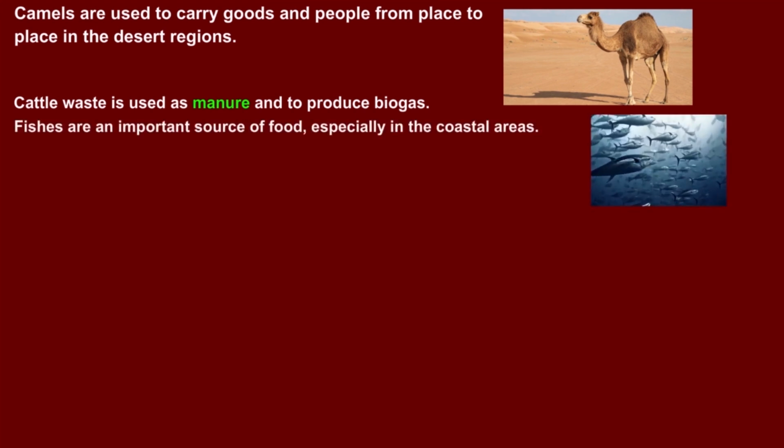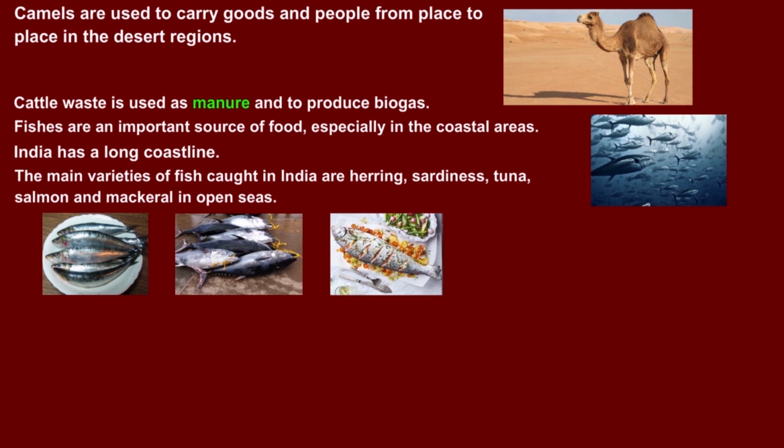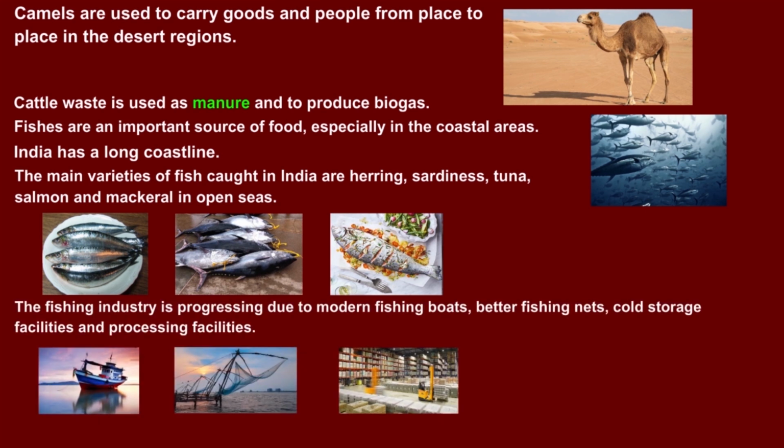Fishes are an important source of food, especially in the coastal areas. India has a long coastline. The main varieties of fish caught in India are herring, sardines, tuna, salmon, and mackerel in open seas. The fishing industry is progressing due to modern fishing boats, better fishing nets, cold storage facilities, and processing facilities.